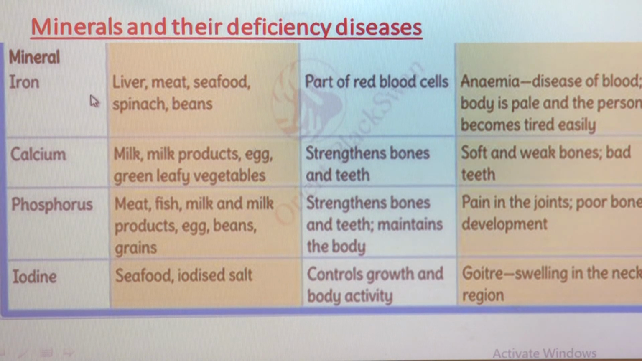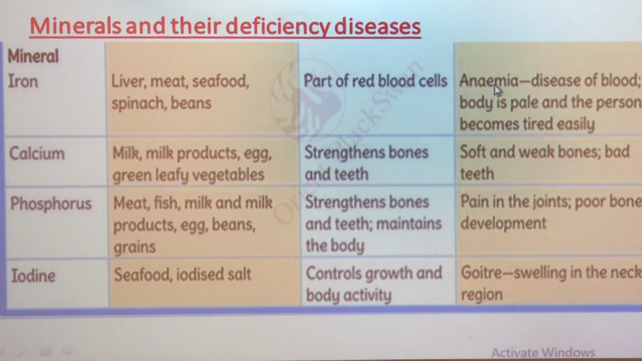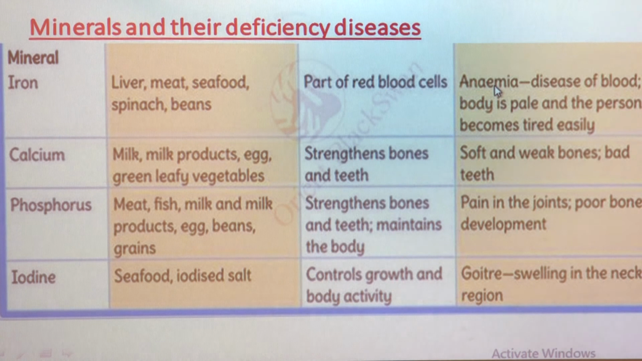Now, see about the first type of mineral, that is iron. Where do we get iron from? When we include liver, meat, seafood like crabs, fish, prawns, spinach, that means leafy vegetables, then beans in your diet, then you get iron. Its function is that it is part of red blood cells, and the deficiency disease caused due to lack of this mineral is anemia.